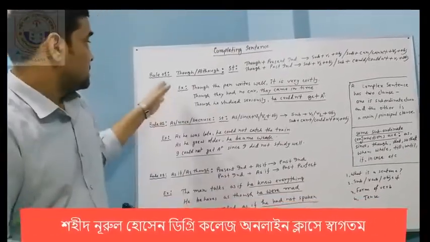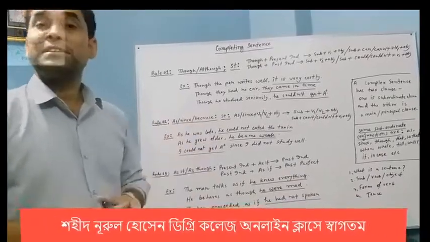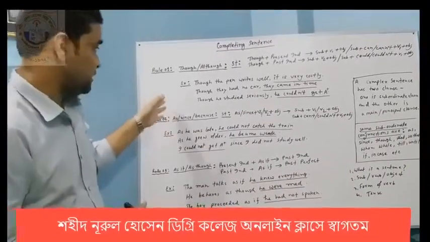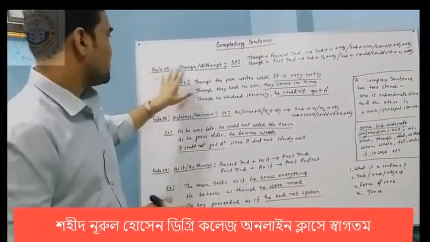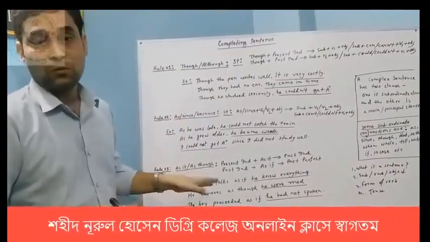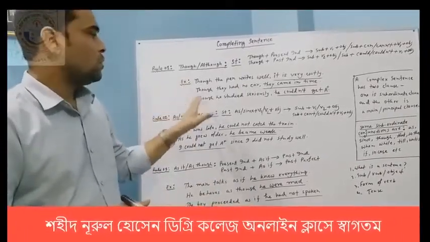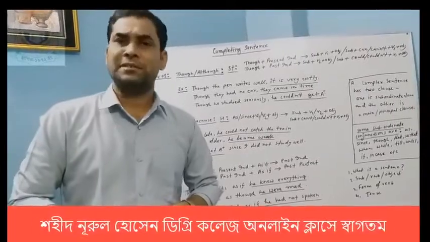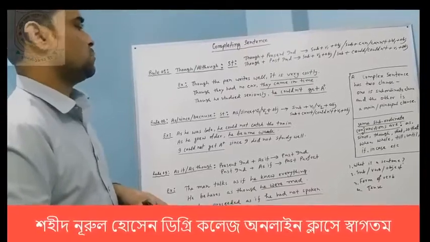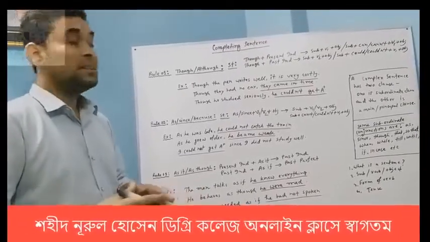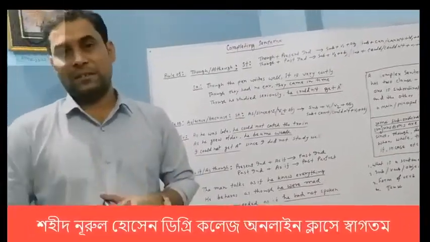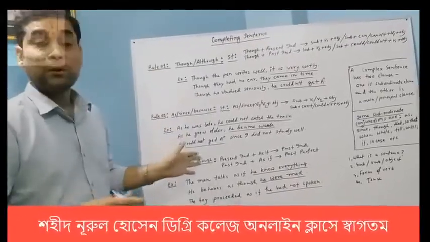However, there are some rules of completing sentences that we have to follow. I have already written three rules on the whiteboard. Look at the board, please. The first rule is though, although; the second rule is as, since, because; the third rule is as if, as though. These are all subordinate conjunctions. There are also other subordinate conjunctions: since, though, that, so that, when, while, till, until, if, in case, etc. This type of conjunction always constructs a complex sentence. So here the three rules indicate complex sentences.